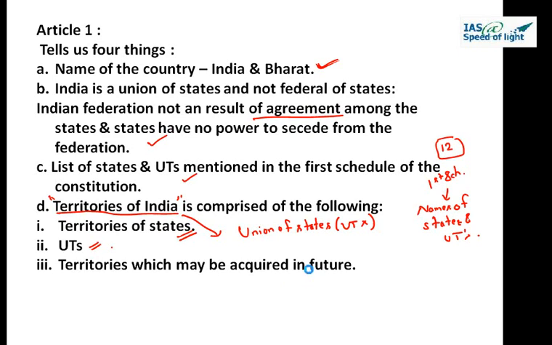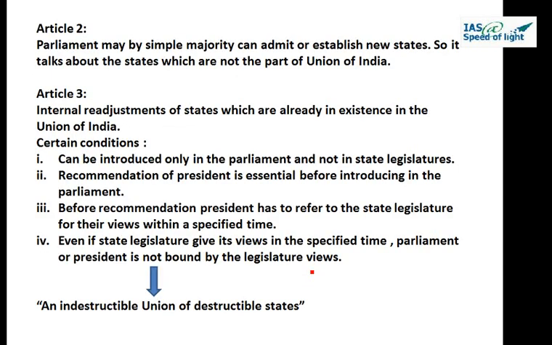So this is about article number 1, the information what it is giving. Let us move to article number 2, open PM Bakshi. It is page number 8. It says the admission or establishment of new states. So keyword here is it is about the new states.